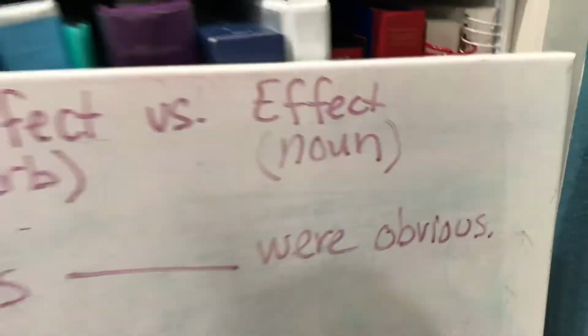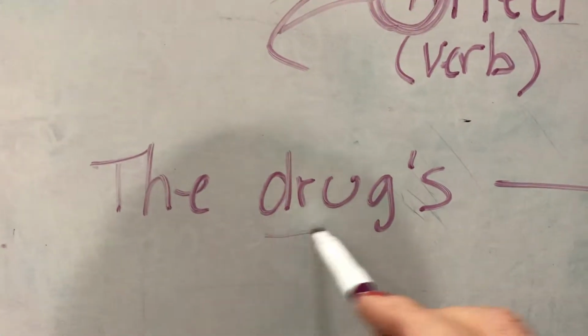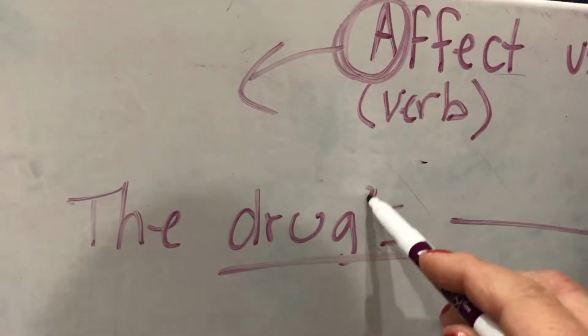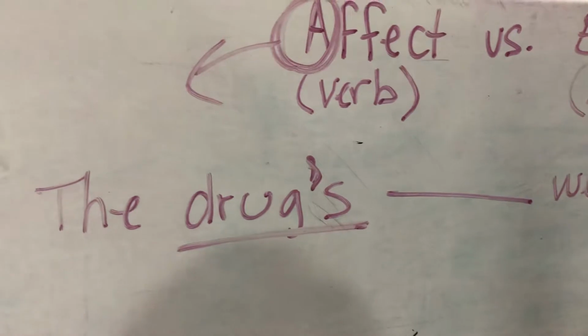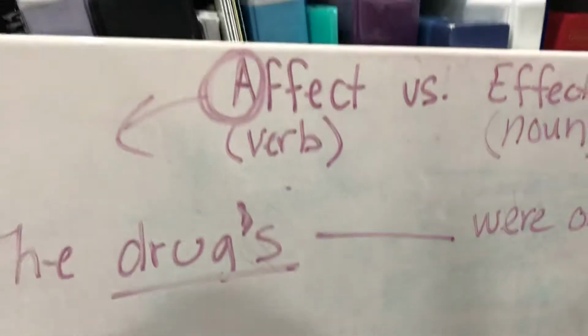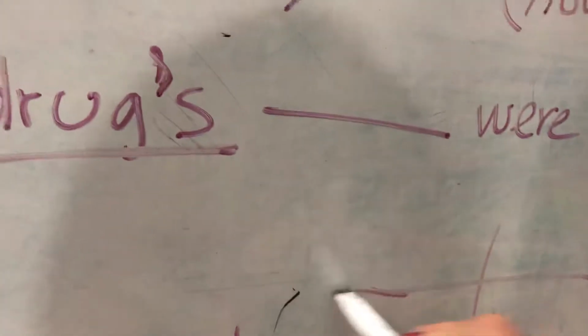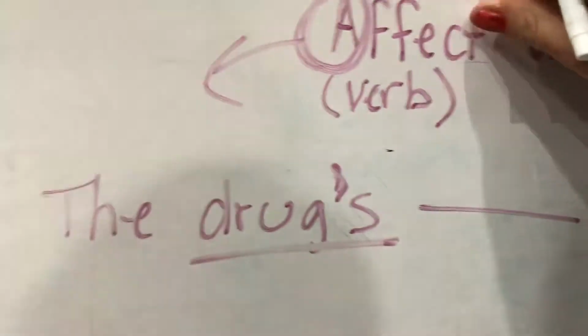Okay, I'm trying to hold this and write at the same time. So, well, we talked about adjectives in another video. Anything with an apostrophe in it is going to describe a noun. So, let's diagram this really fast. Okay, we're not going to do every single word.